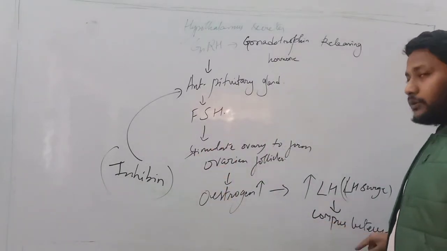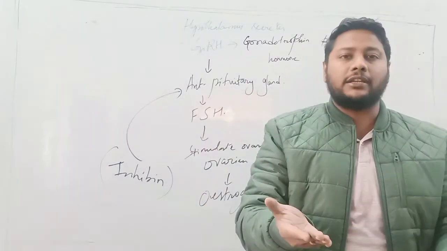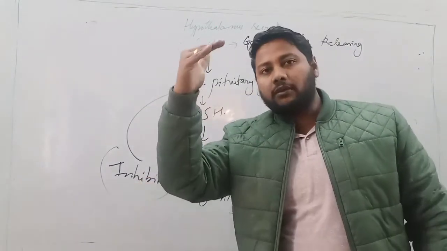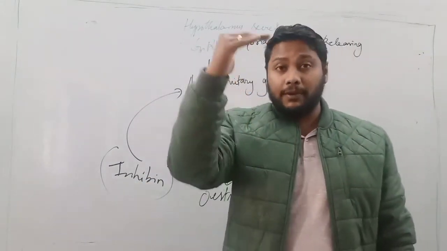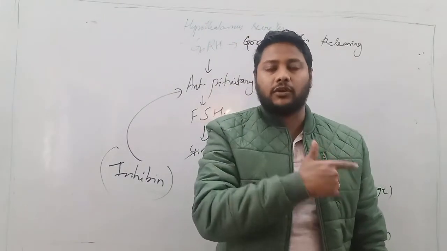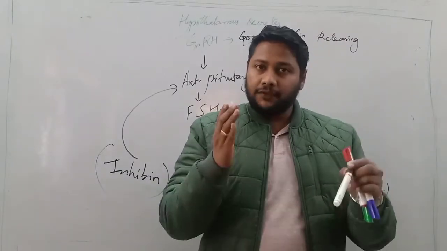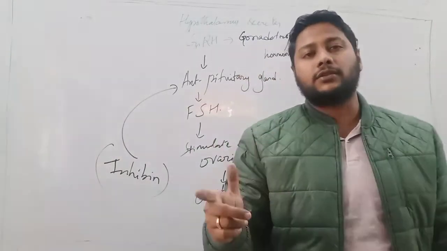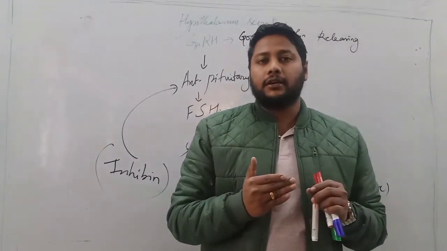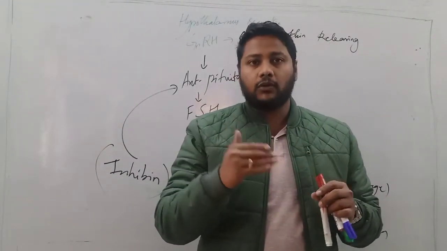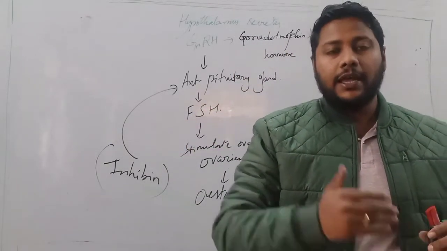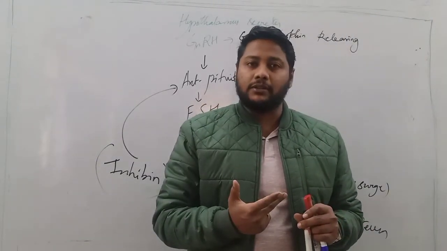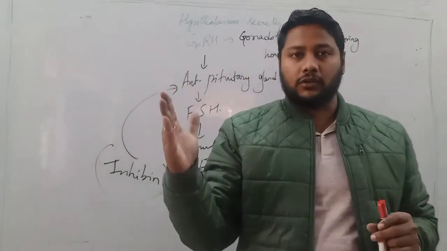When the corpus luteum regresses, progesterone and estrogen are not released, so there will be a fall in the blood level of progesterone and estrogen. This fall will trigger the onset of menstruation, and the superior 2/3 of the endometrium will be sloughed off.